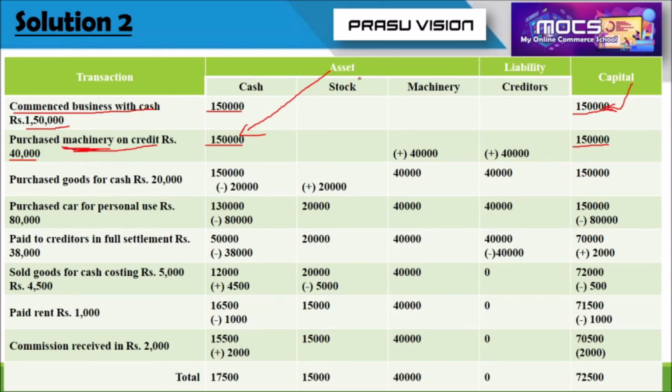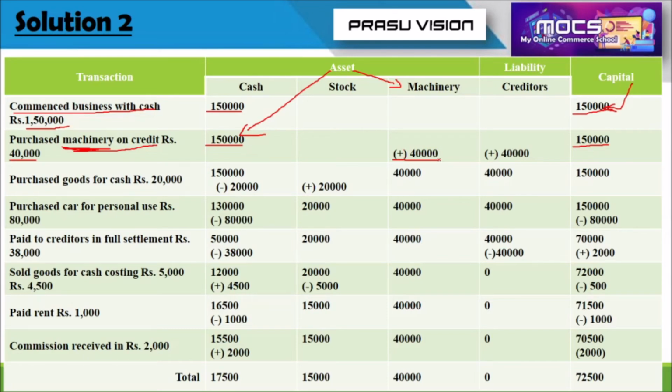That is why we have opened another account known as machinery account and added the value of purchased machinery, because 40,000 worth of machinery is coming to the organization. So the machinery is increasing in the organization.